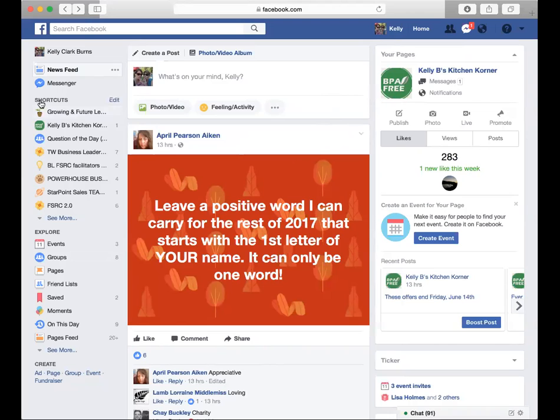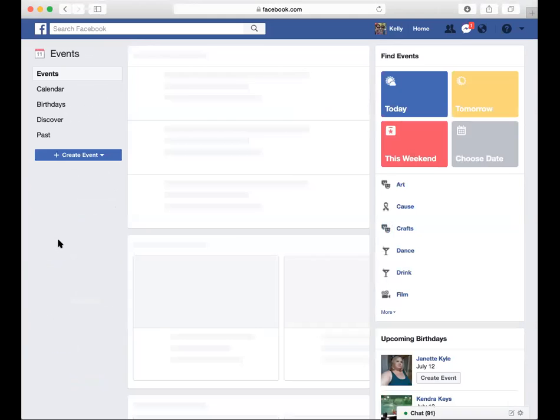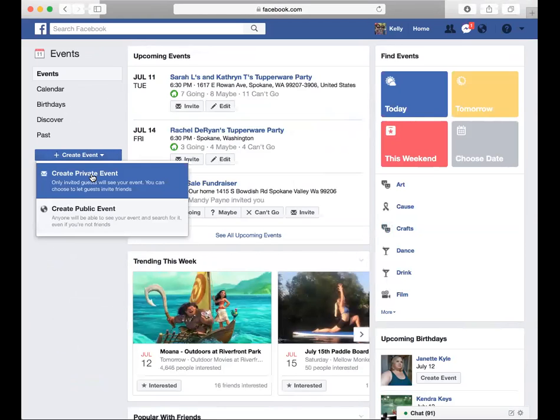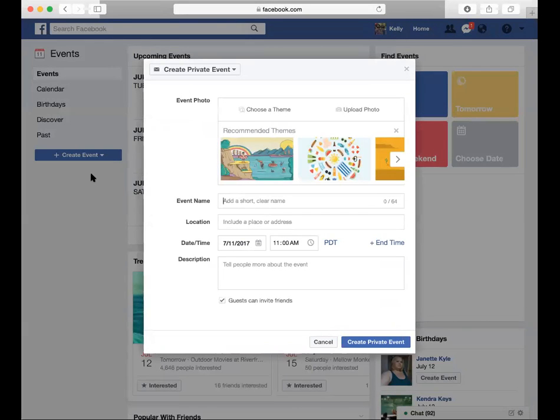So you go to your Facebook page, and you go down here and you click on events. Then you're going to click on create an event, and this is going to be a private event, because remember, you're setting up this event for the host, and the host is going to have to invite her own guests to her party. If you create a public event, then everybody on your feed sees it. So you don't probably want to do that for your host. So you're going to create a private event, and then you can actually choose a theme.